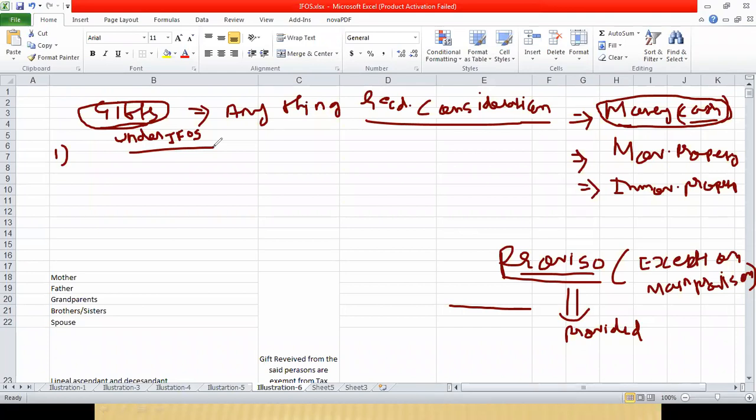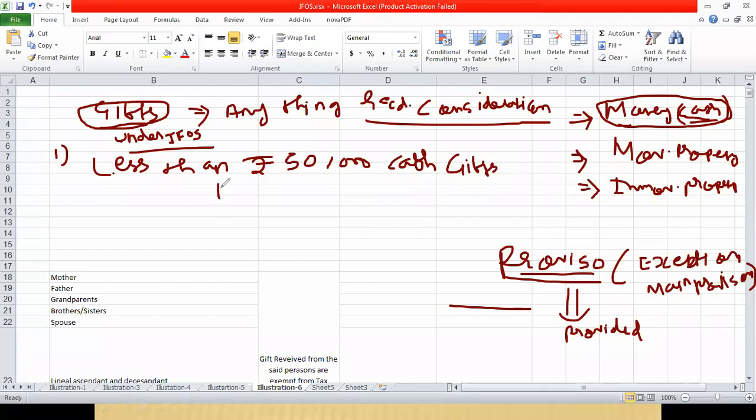But two things you have to understand. Cash gifts of less than 50,000 rupees. We are discussing only the cash gifts part. If cash gifts are less than 50,000, it is not taxable.